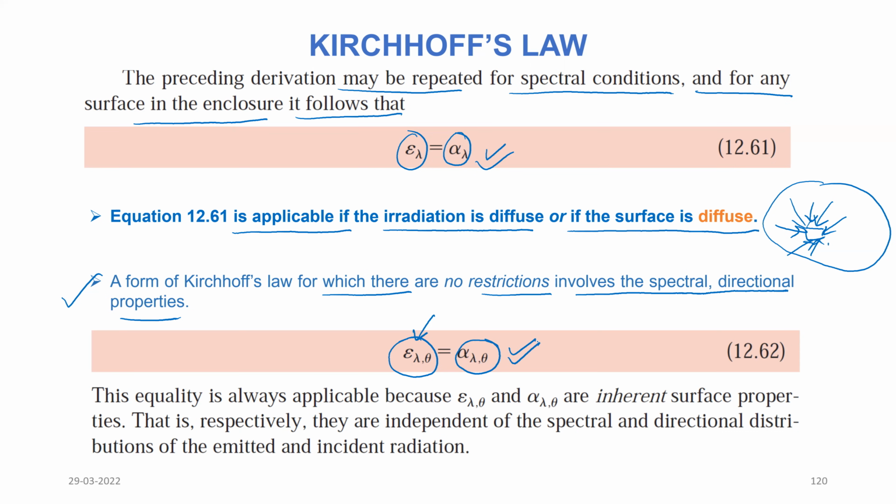So that can also be proved to be equal, because epsilon lambda theta and alpha lambda theta are inherent surface properties. That is, respectively, they are independent of the spectral and directional distribution of the emitted and the incident radiations. So basically, epsilon lambda theta and alpha lambda theta are the properties of the surface actually.